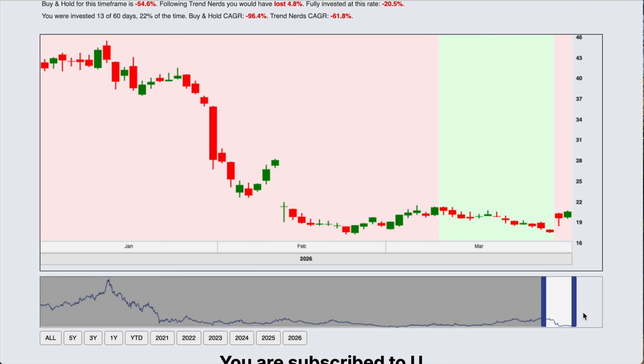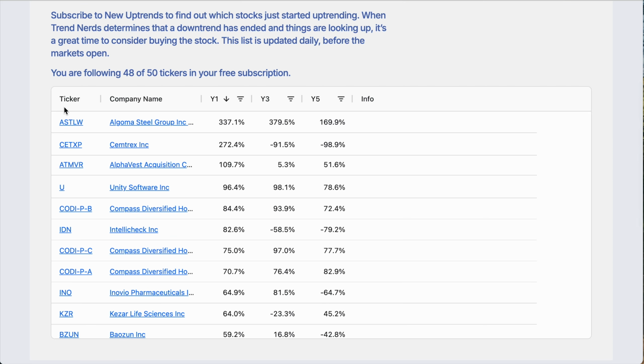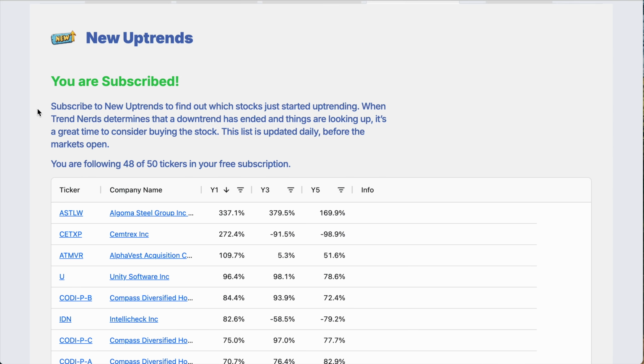If we look at present time, we can see that the system has decided that a new uptrend is forming based upon these last two candles. So that's why it's showing up in the new uptrend list. But you can go ahead and look at this list to get good trading ideas. Just watch out for penny stocks and watch out for low volume stocks that don't trade a lot. You're best off with something like a large cap stock.